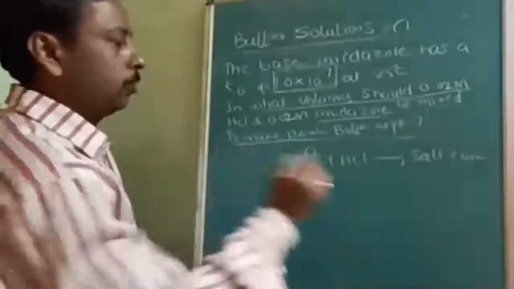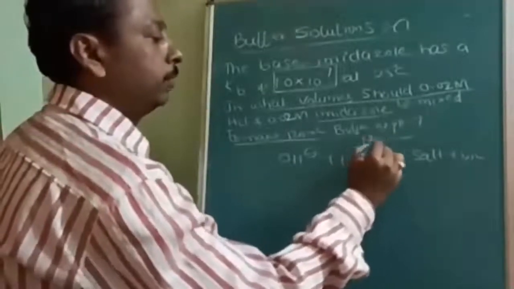Understood? Now the total volume is 120 ml.